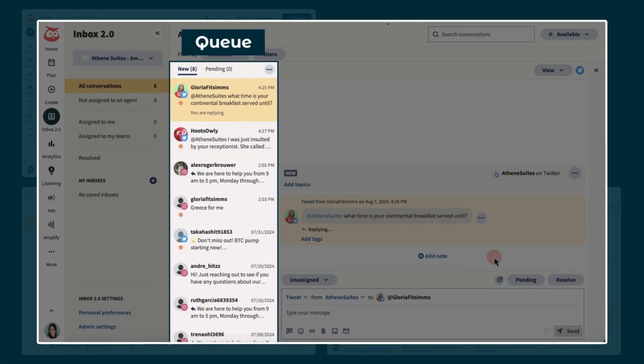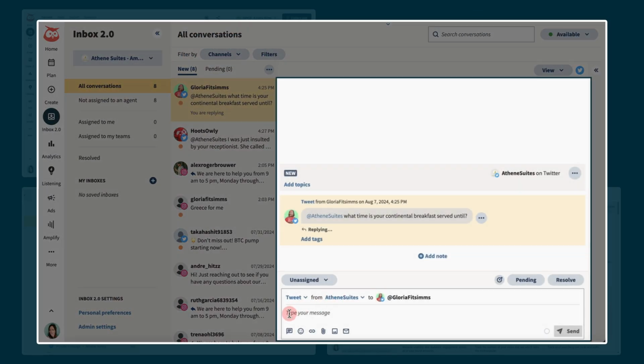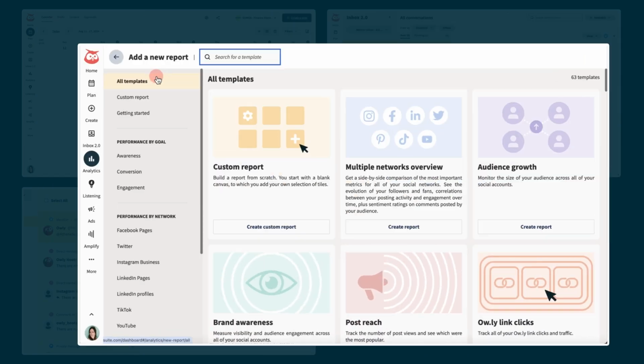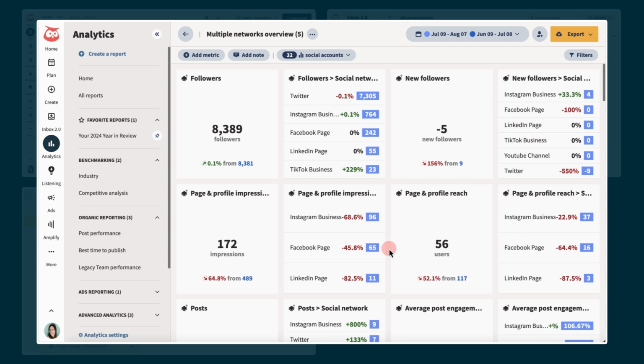Once you've got the basics down, we'll kick it up a notch with some advanced uses of Hootsuite. We'll show you how to keep track of all incoming private and public messages to improve customer care and engagement. And to prove your strategy works, you'll learn how to use analytics to track in-depth performance data on the metrics that matter the most to your brand.